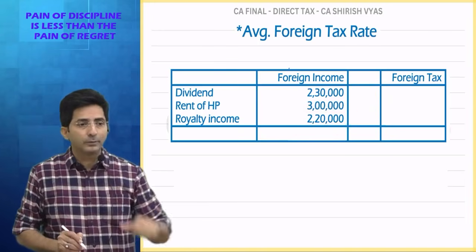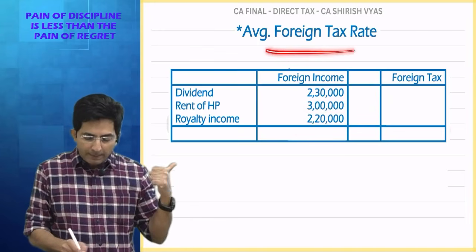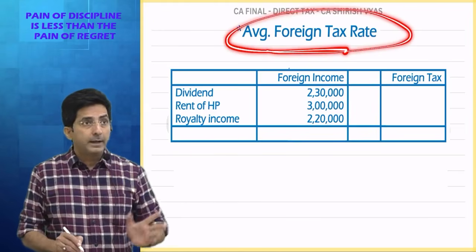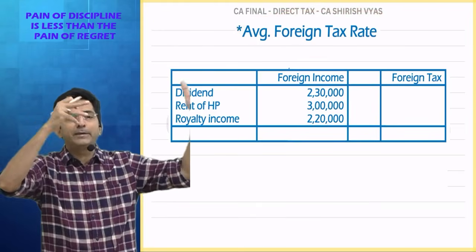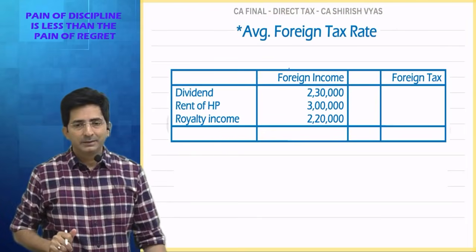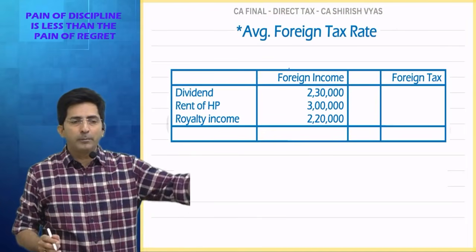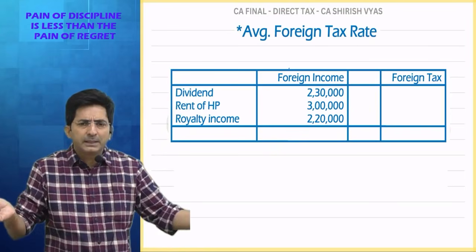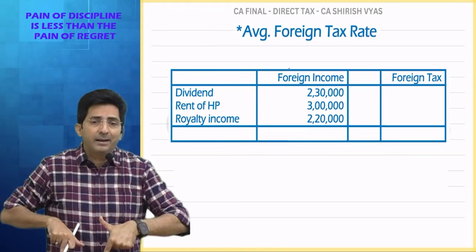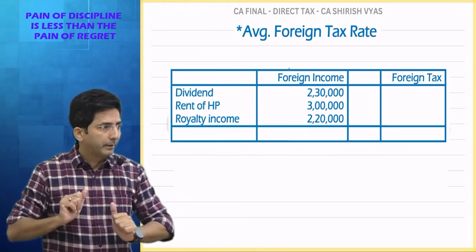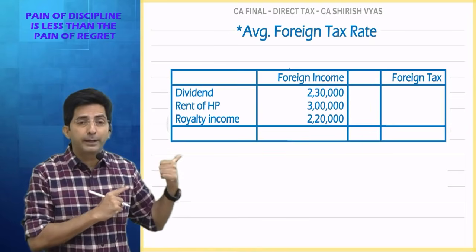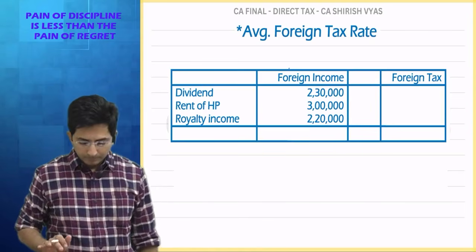Even that you should ignore. Right now I am calculating the foreign tax rate. It is purely as per foreign law. And in a foreign country, they might not be giving 80QQB. In a foreign country, royalty would have been taxed straight at the full amount without chapter 6A. It is the culture in India to provide 80QQB. And again I am repeating, in this working, don't go as per Indian law, go as per foreign law.